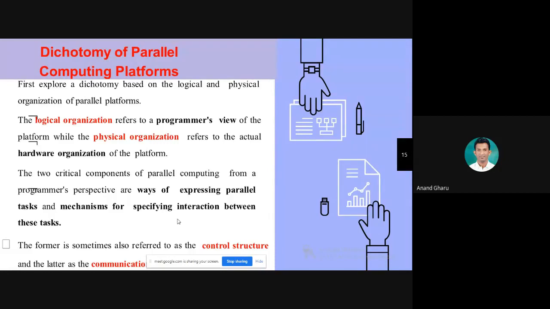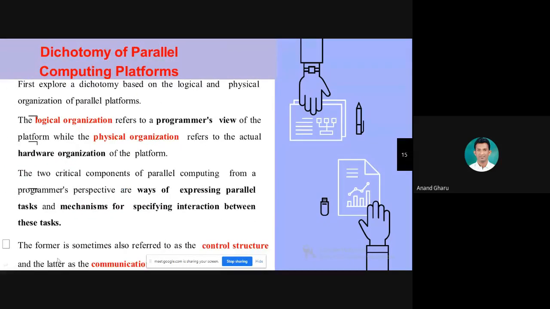To perform the task, you have to use memory. Memory can be shared memory, message passing memory, or local memory. So these are the parts used to specify the interaction between these tasks. These are the two programmers' perspectives or aspects.